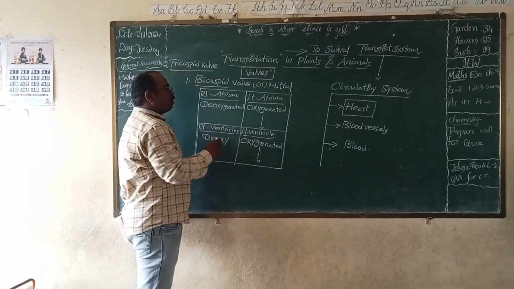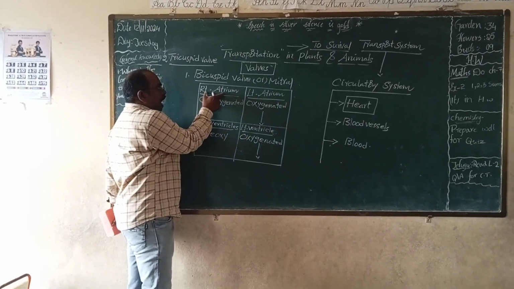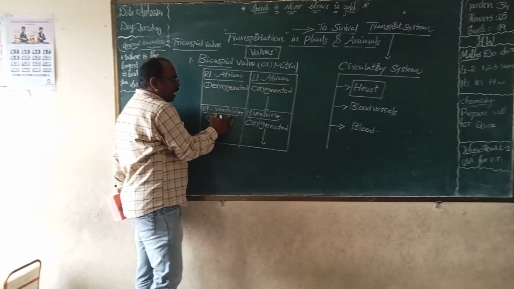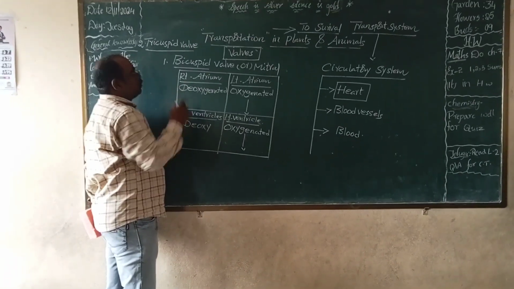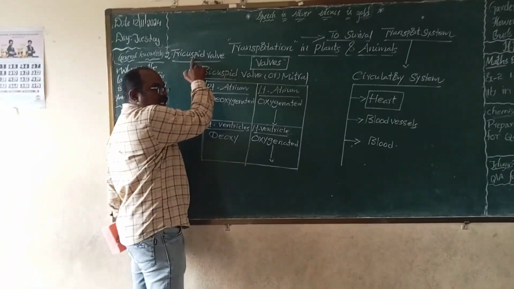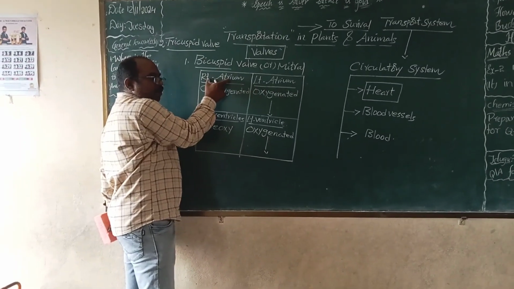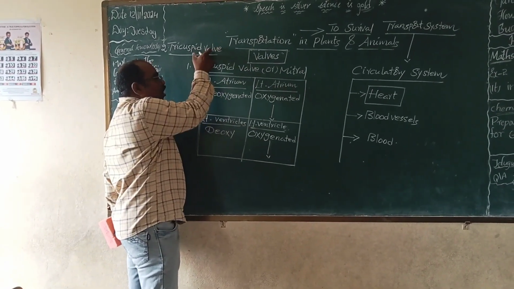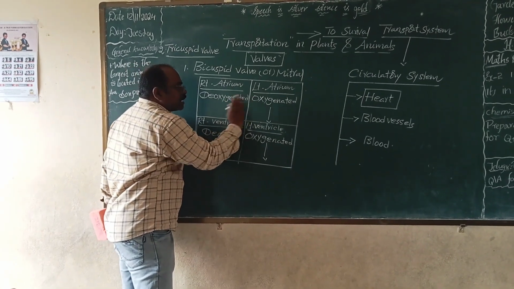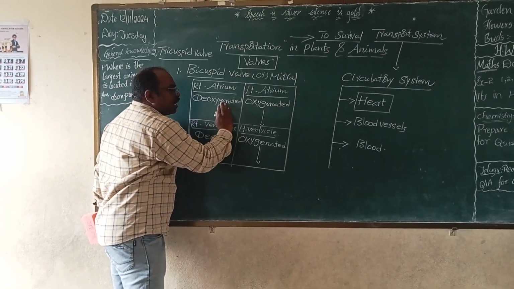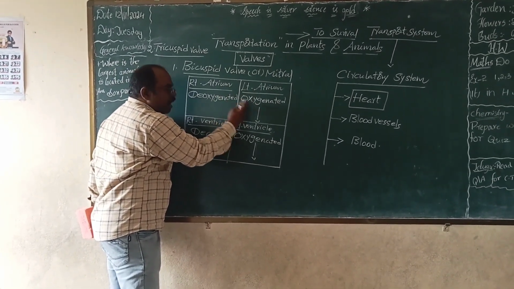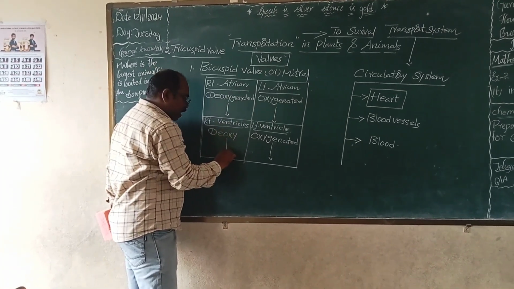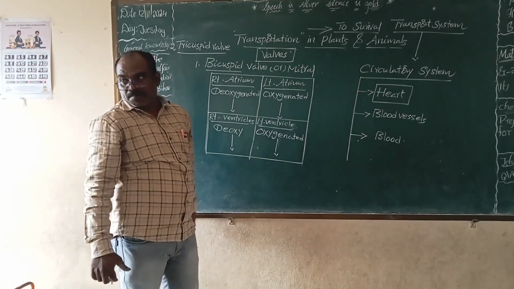The tricuspid valve is located between the right atrium and right ventricle. Who is between the right atrium and right ventricle? The tricuspid valve. This valve helps prevent the mixing of oxygenated and deoxygenated blood, and it is also helpful for flowing of the blood in only one way direction.